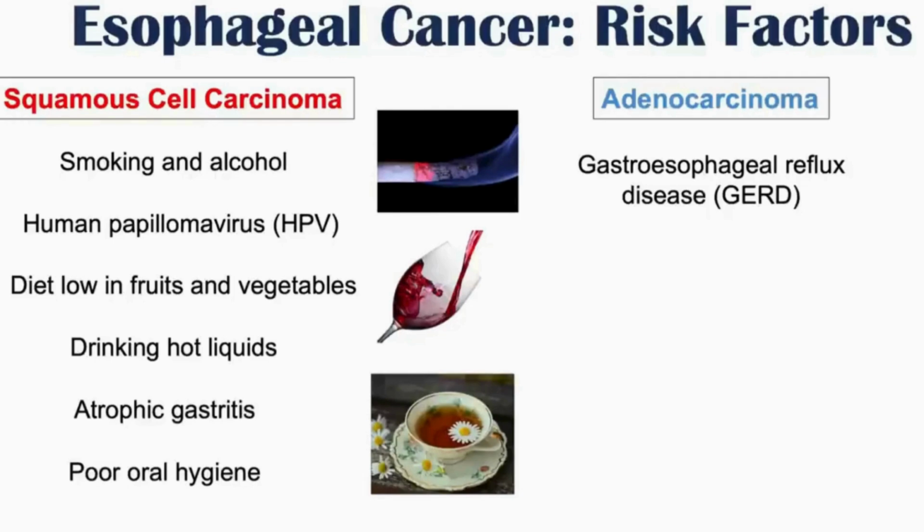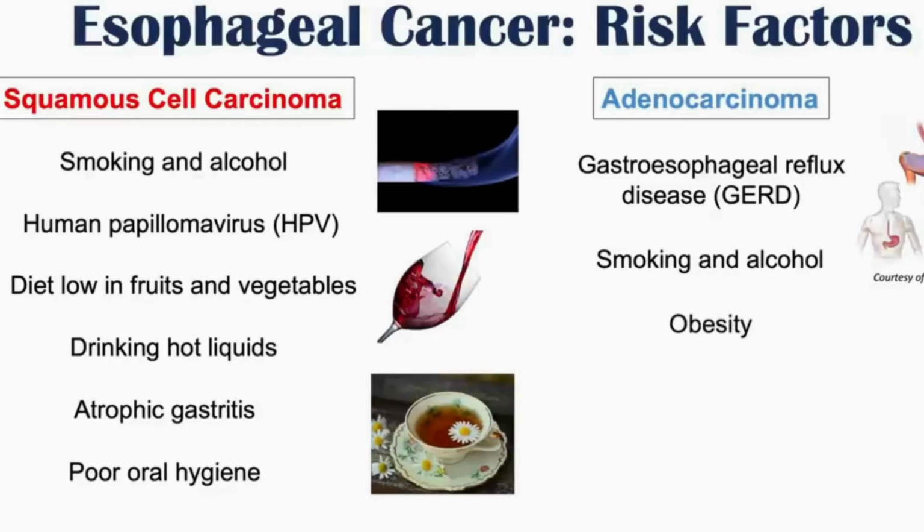So if there's chronic reflux of gastric contents, essentially causing burning of the esophageal layer, or the esophageal squamous cells, those squamous cells can eventually become another type of cell, those gastric glandular cells we talked about before, leading to Barrett's esophagus. And once you get Barrett's esophagus, you're at an increased risk for getting esophageal cancer. Smoking and alcohol are also other risk factors for getting adenocarcinoma. Obesity is another risk factor.